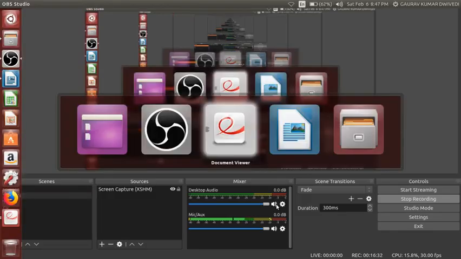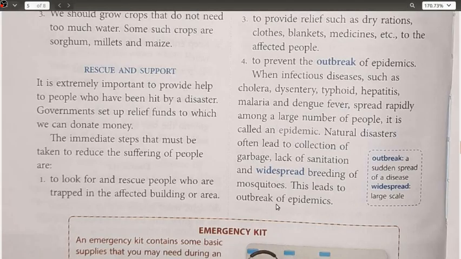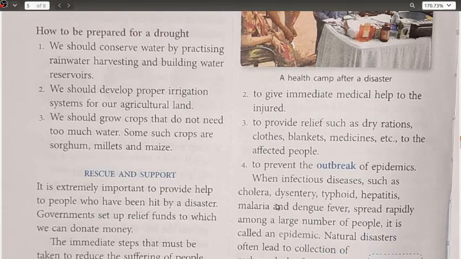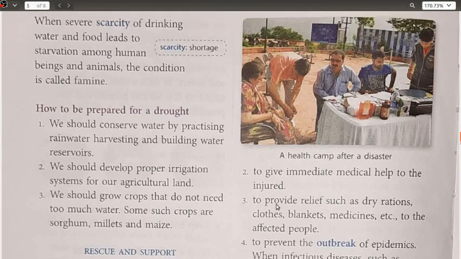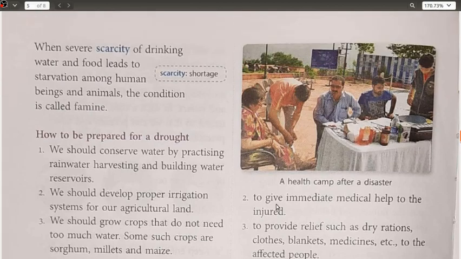ट्रैप्ड का बेसिकली मीनिंग क्या है? जो फंस गए हैं. ओके, the next we have is to give immediate medical help to the injured. ठीक है, अब क्योंकि वो लोग फंसे हुए हैं तो उनको थोड़ी सी चोट भी लगी होगी, so we should provide some kind of medical help, like in the form of bandages, in the form of little bit of painkillers, or in the form of little bit of injections to provide relief or for the proper recovery of the wounds, whatever may be the most possible way.